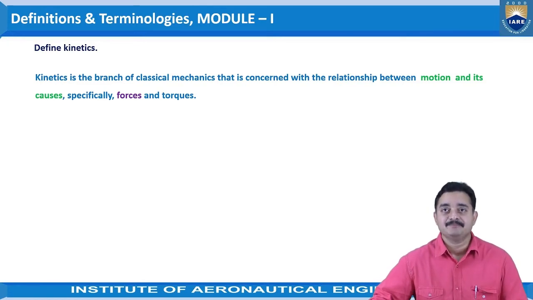So that is the difference between kinematics and kinetics. Kinetics is the branch of classical mechanics that is concerned with the relationship between motion and its causes, specifically forces and torques.